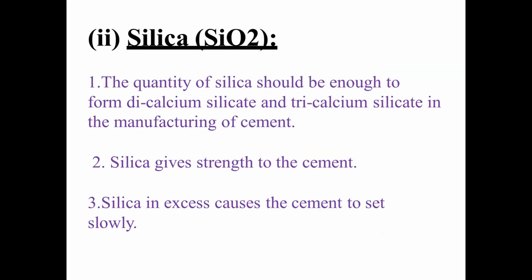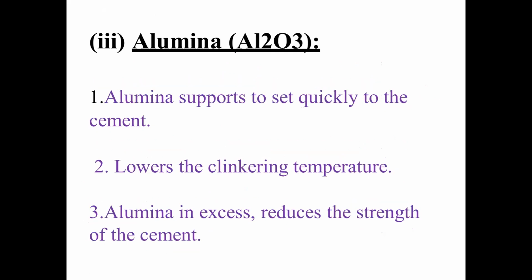What is the role of silica? The quantity of silica should be enough to form dicalcium silicate and tricalcium silicate in the manufacturing of cement. Silica gives strength to the cement, and silica in excess causes the cement to set slowly. Alumina supports the cement to set quickly to form the concrete, and lowers the clinkering temperature.